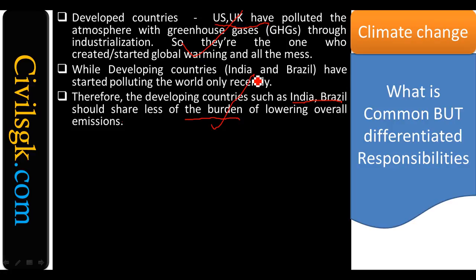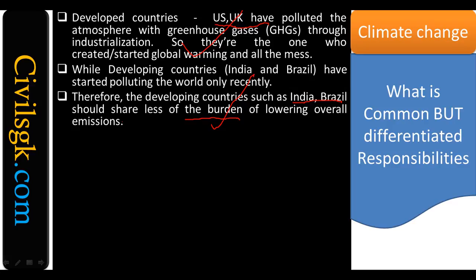Because they are still developing. If you want to develop, you need to produce more. When you want to produce more, you need more production. When you are producing, you require fuels and each and everything. When you do fueling, when you do transactions, automatically the emission increases. When you are increasing the emission, that means you are polluting. That is the idea.